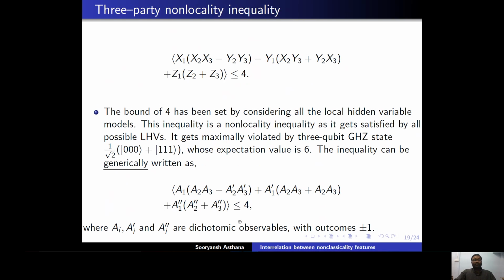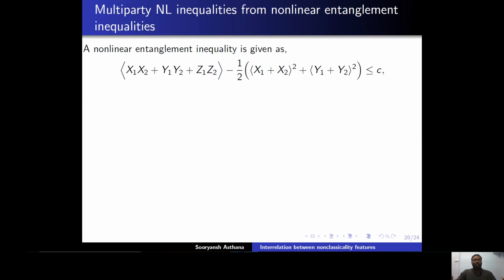So generically, if we treat a1, a2, a3, and a1 prime, a2 prime, a3 prime as some dichotomic observables acting over the spaces of the first, second and third qubits, then this inequality can be written in this form, and now these A_i's, A prime i's and A double prime i's may be any dichotomic observables, not restricted to just Pauli observables.